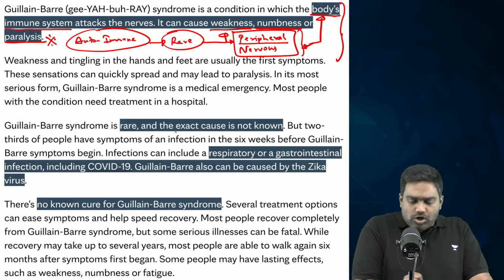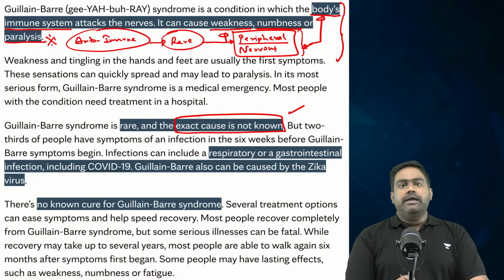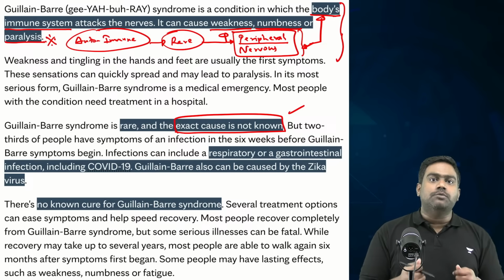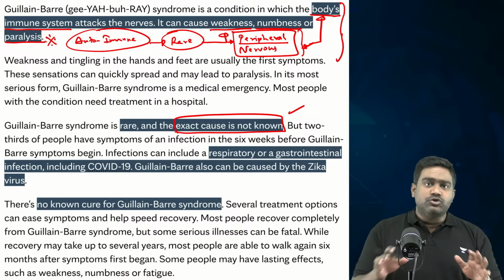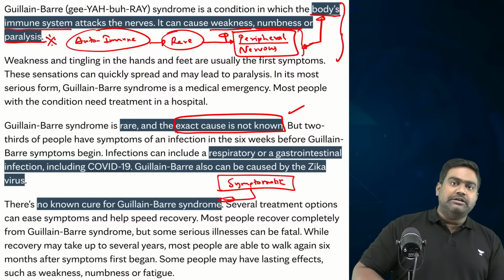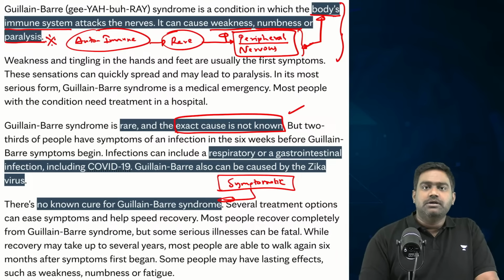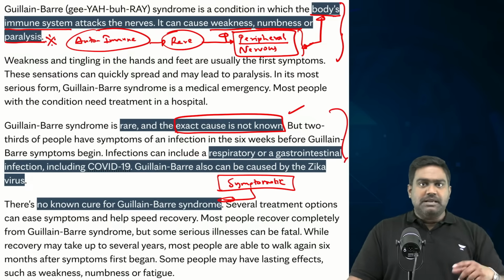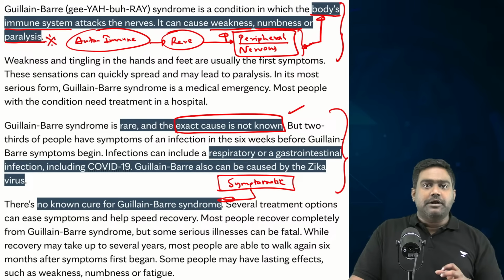Until now, the exact cause is not known. The exact cause for GBS, what triggers this autoimmune condition, is not clear. And there is no specific line of treatment. It's only symptomatic treatment. And if the condition is caught early, the symptomatic treatment is likely to be more effective, which prevents the progression of the paralysis, and it is reversible as well if treated appropriately.